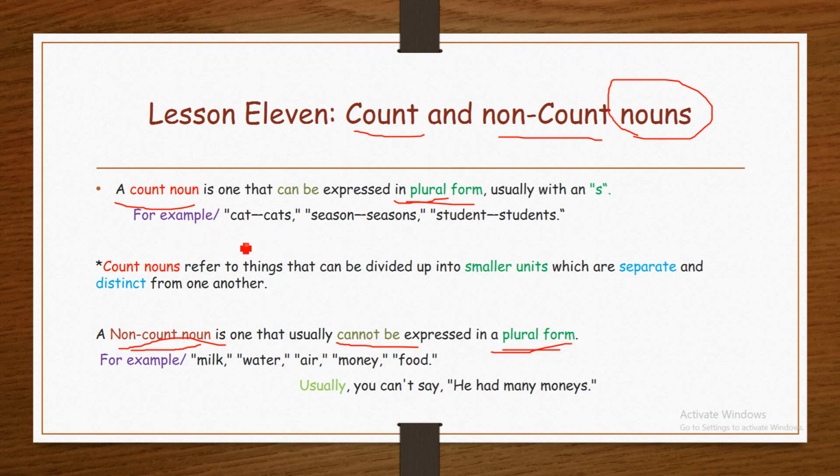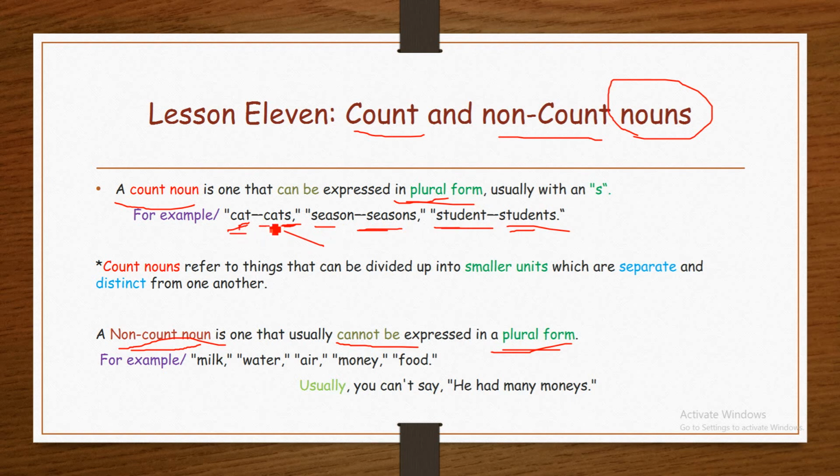Examples of count nouns: cat, cats; season, seasons; student, students. When you count a noun, you add s or es to it. I will talk about es later. Cat, cats; season, seasons; student, students.